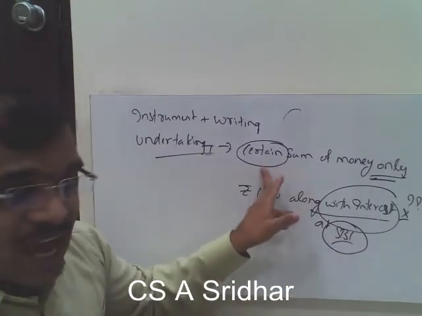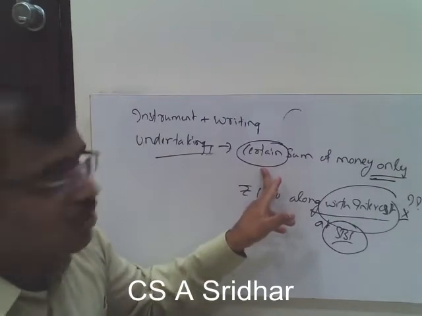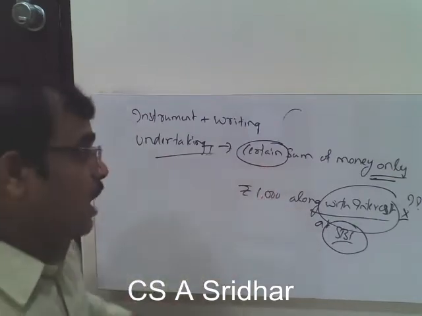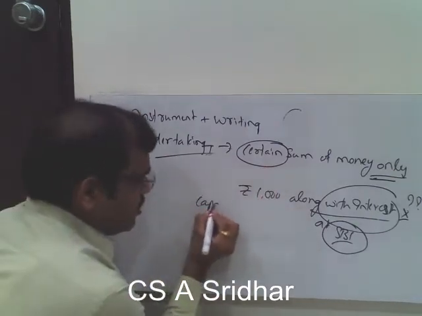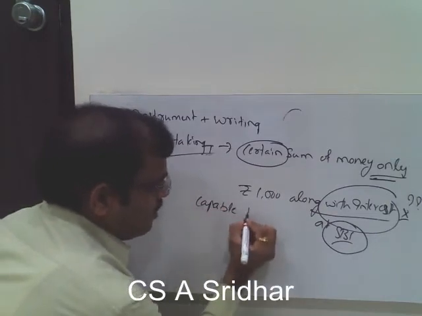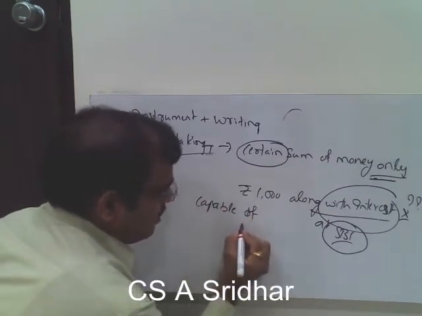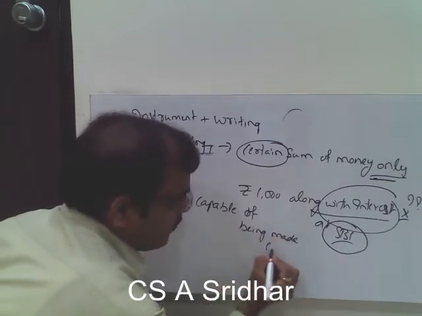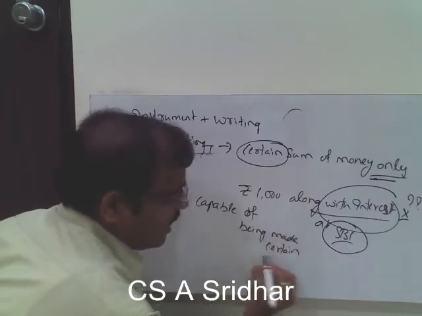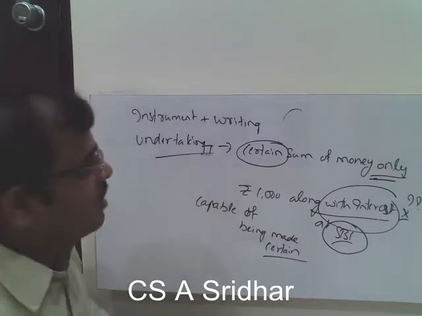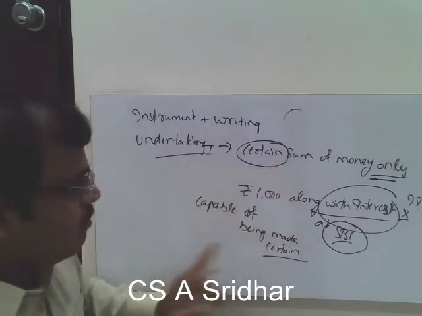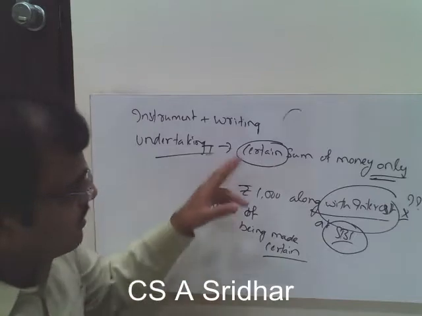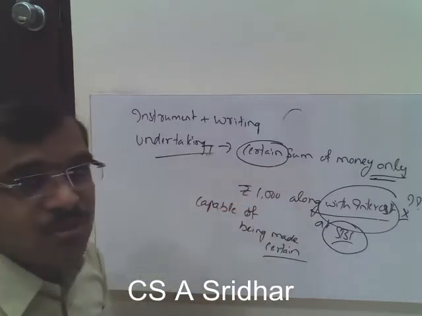So either the amount must be certain, or capable of being made certain. Both are sufficient. Either it has to be certain or else it is capable of being made certain. If it is satisfying any one of the conditions, then that is a promissory note.